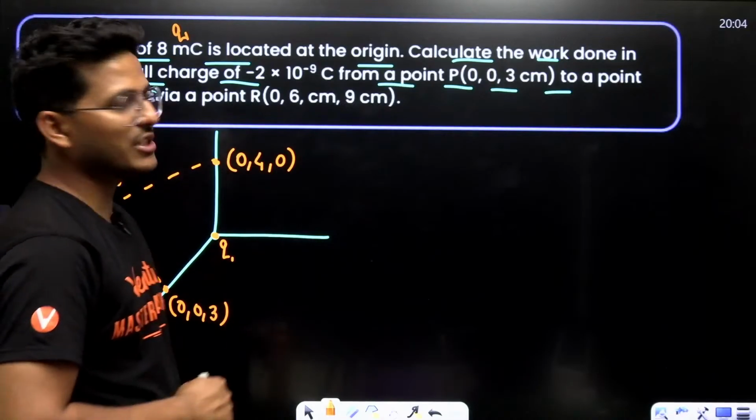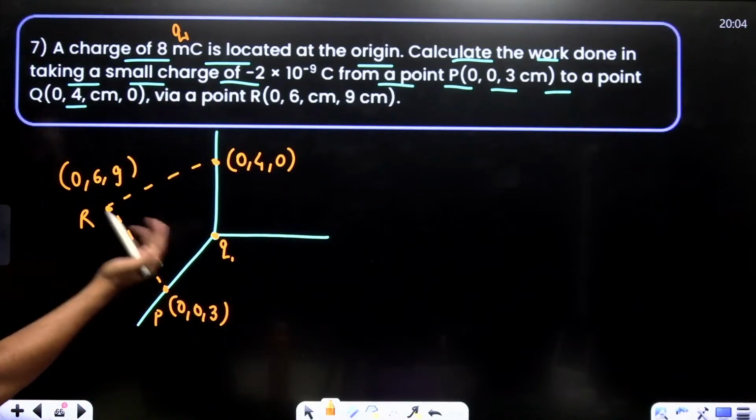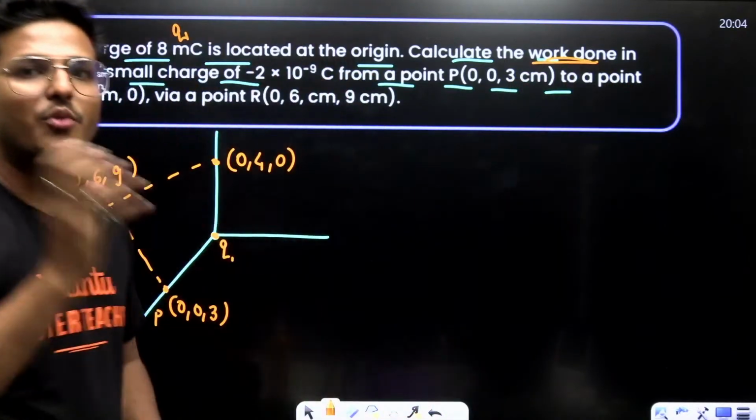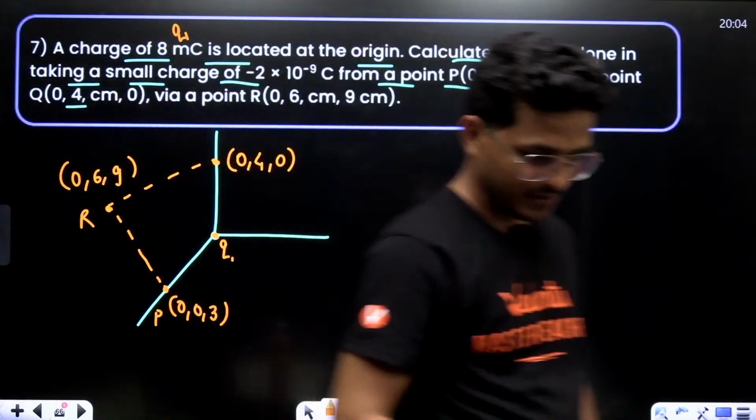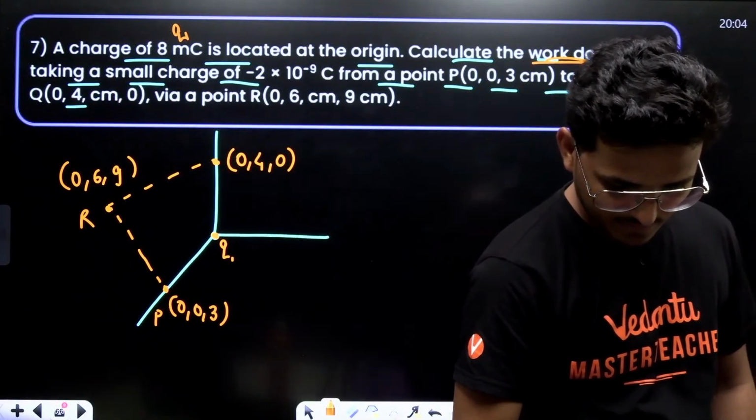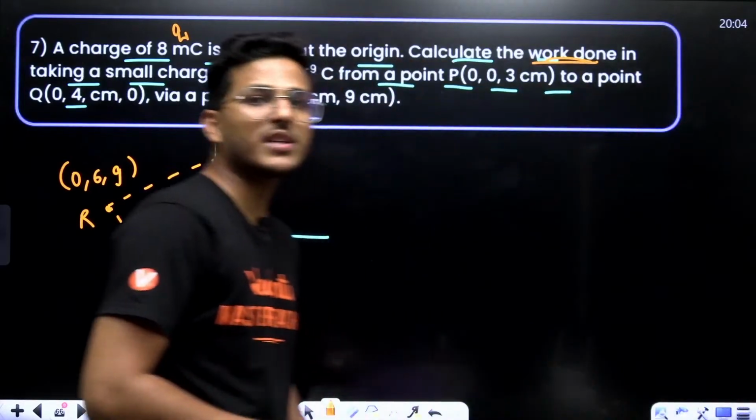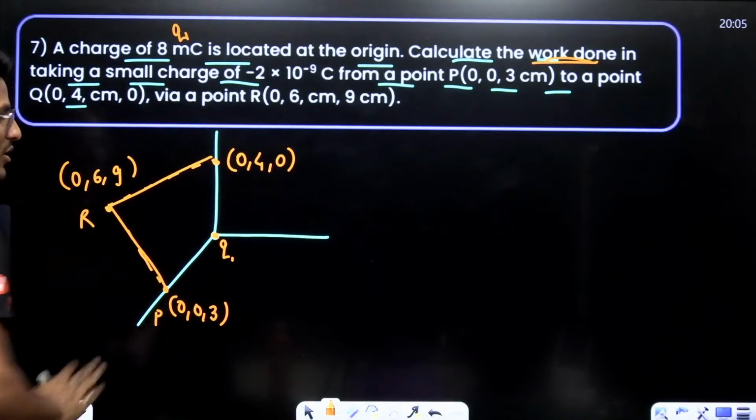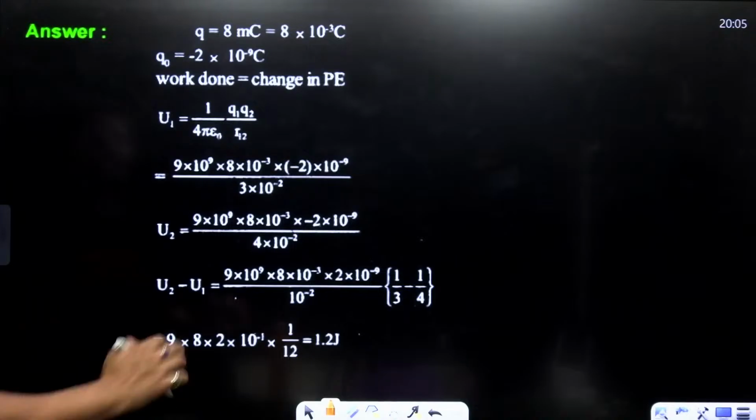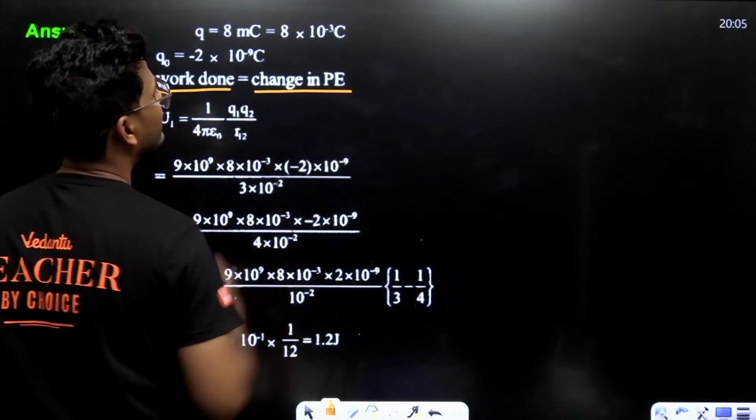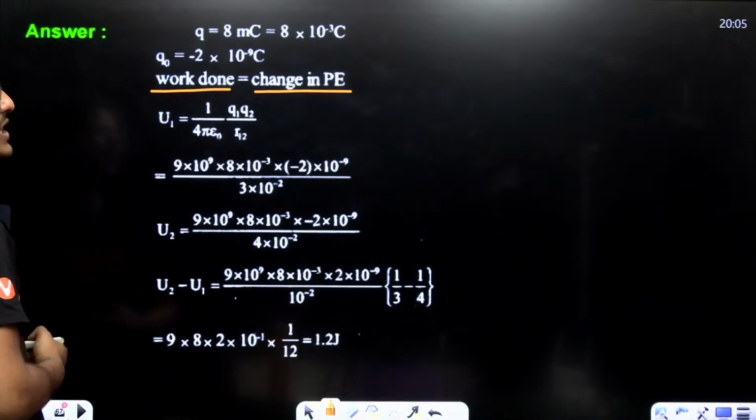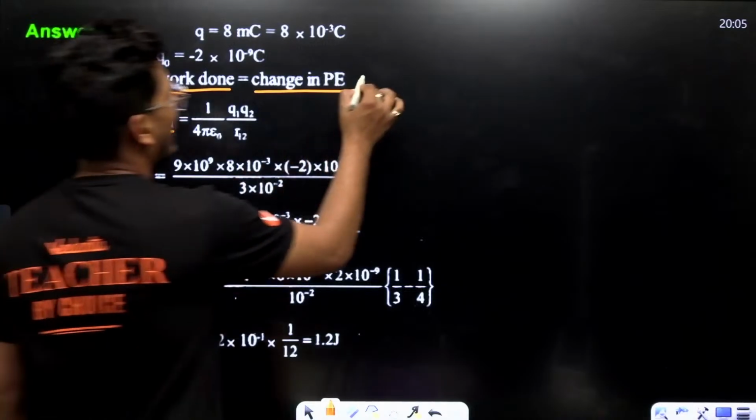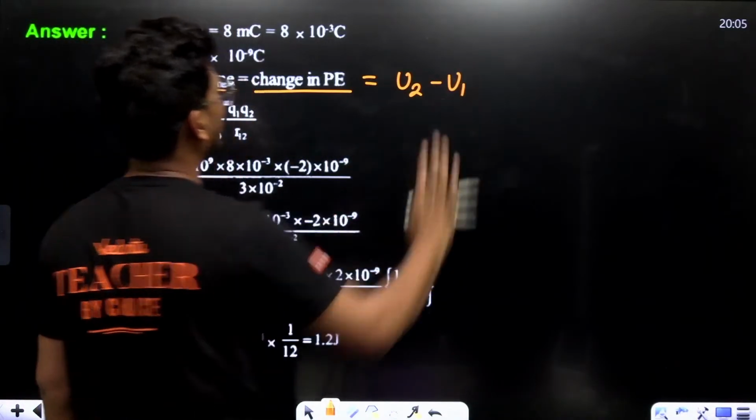So the work done is basically force into displacement. Not considering distance, so moving from here to here, no, not at all. So let's calculate. Firstly, work done equals the change in potential energy. So calculate U1 and U2, and then calculate U2 minus U1. This is the final answer.